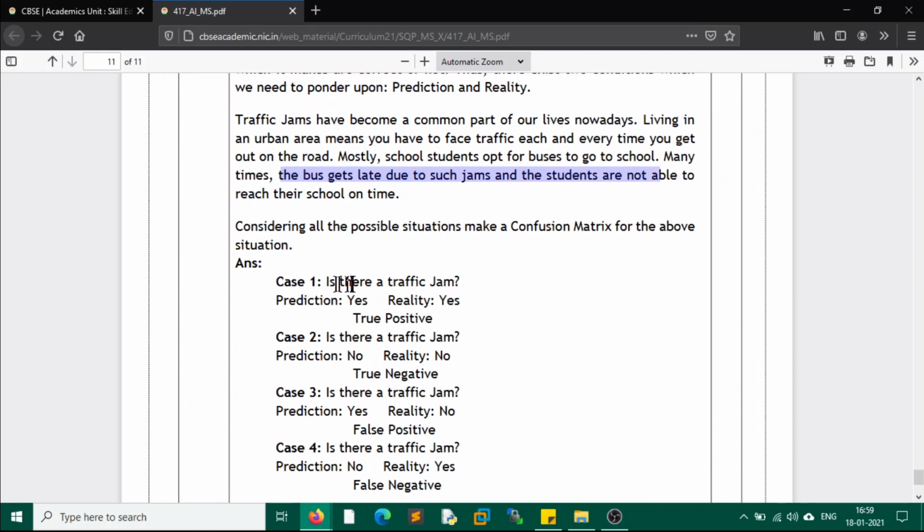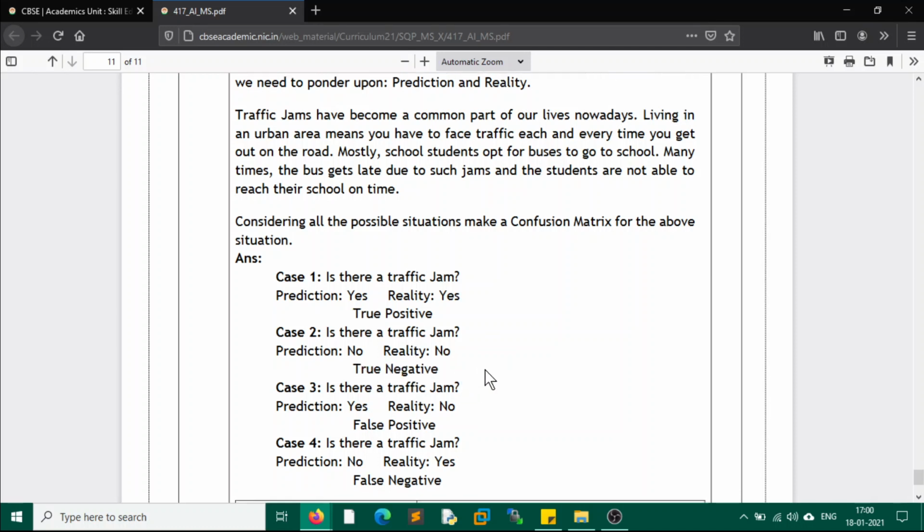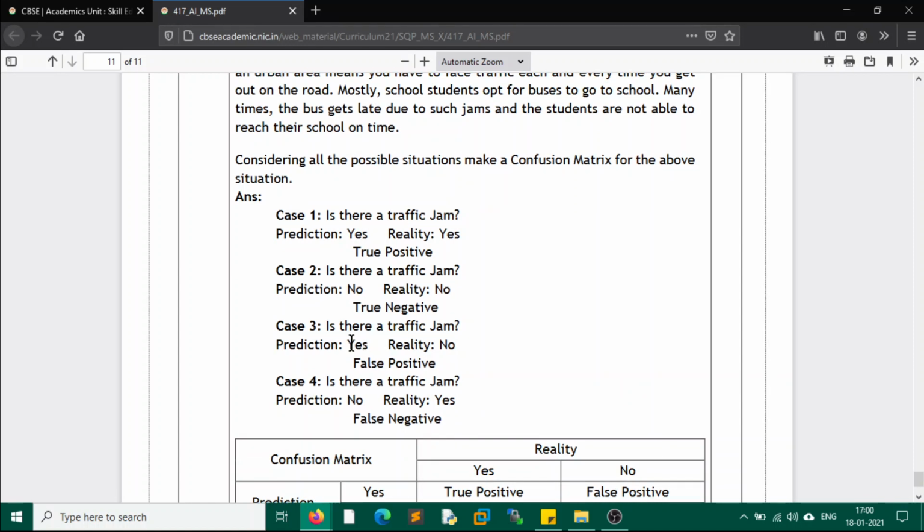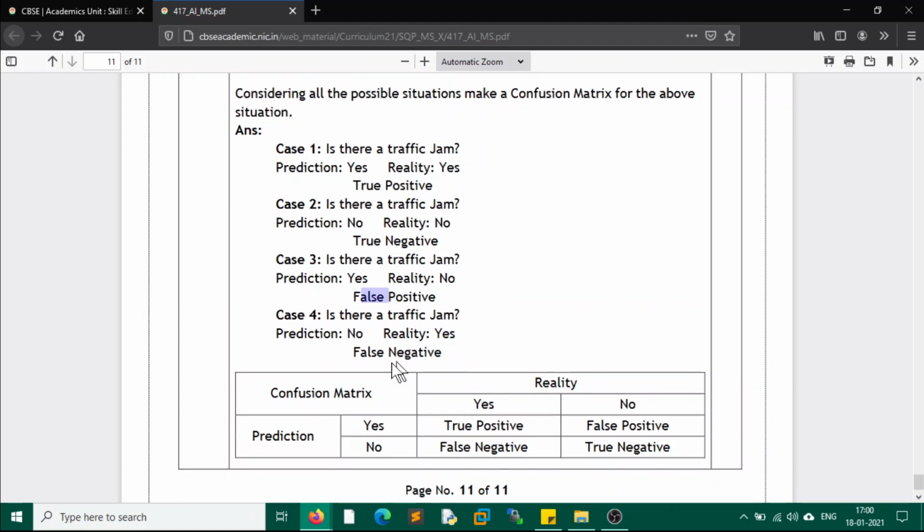Case one: is there a traffic jam? Prediction is yes, reality is yes, then the outcome is true positive. Case 2: is there a traffic jam? Prediction is no, and the reality is also no. Because the prediction was no and it matched, this is true negative. Then, is there a traffic jam? Prediction yes, reality no. So false positive: it was predicted positive, but this was false. Is there a traffic jam? Prediction no, reality yes, which is false negative.